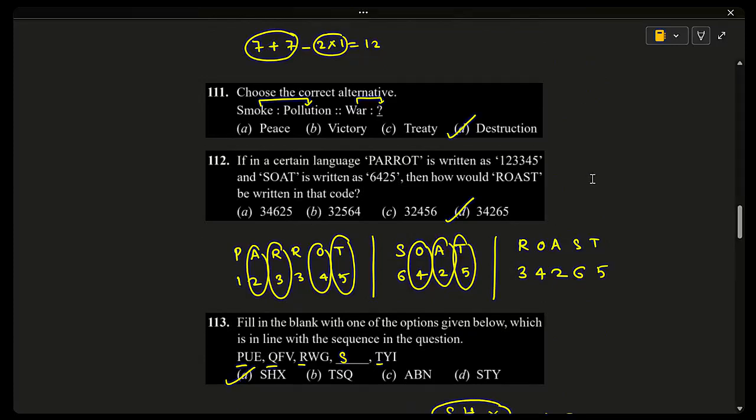Sir, I have another doubt. What is the meaning of roast? Which one? In option 112, this one, roast. Roasting is a type of cooking, on the pan with oil, not deeply fried. On the surface of the oil, we will be roasting the items. Okay, sir.